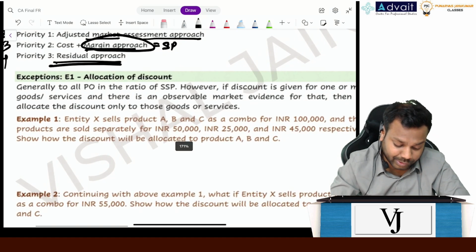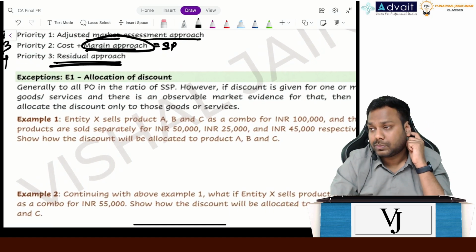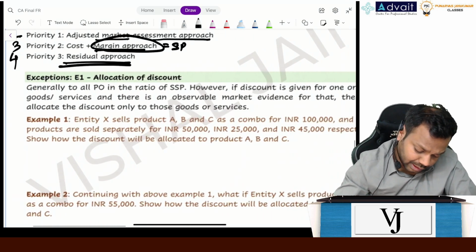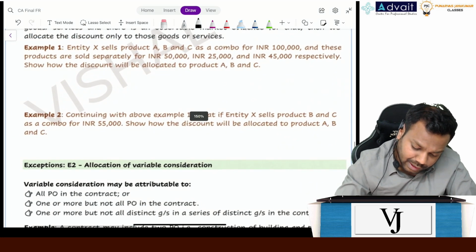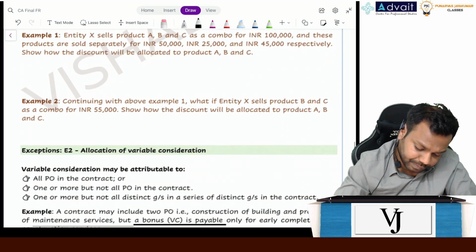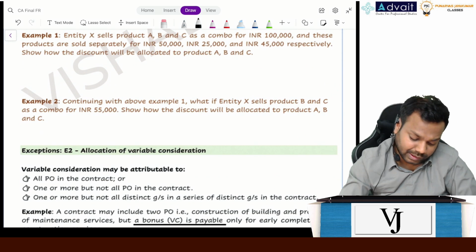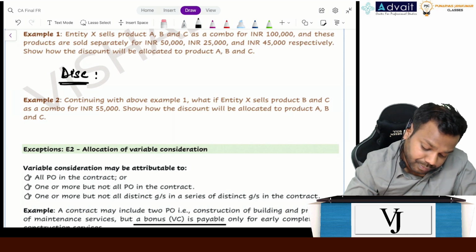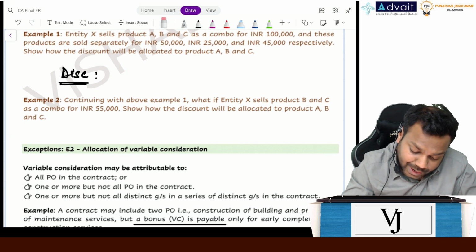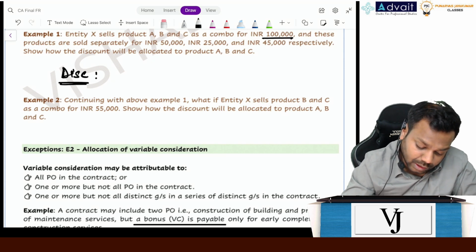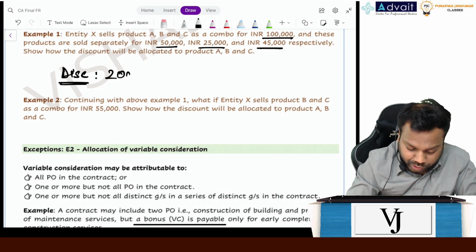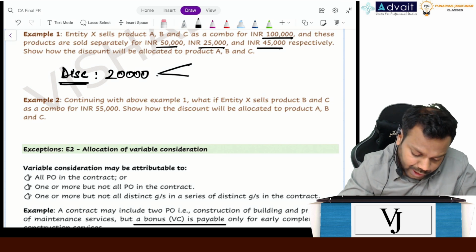Now, this was very much easy, but now there are some exceptions. Let's understand these exceptions. Allocation of discount. Now, I'll give you examples. Forget what is written here. Just read this example and try to answer it. Example number 1. Please try to read this example and try to allocate the discount to A, B, and C. First, tell me what is the amount of discount. It is sold as a package for 100,000, that is 1 lakh. Individually, the prices are 50, 25, and 45, totaling 120. So discount is 20,000. Question is, how will you allocate to A, B, and C the discount?